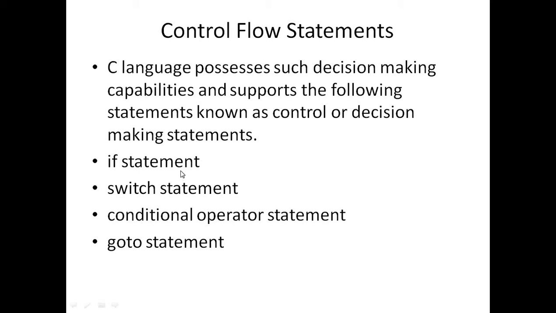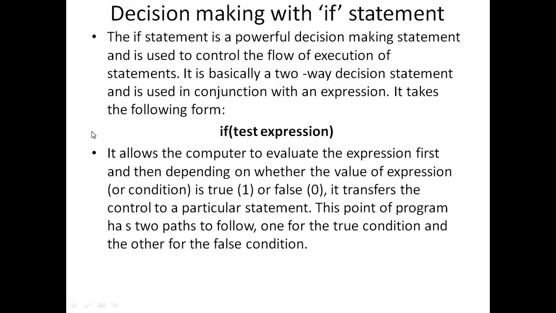C provides four types of decision making statements: if statement, switch statement, conditional operator statement, and goto statement. In that, we have already seen the conditional operator statement, what a conditional operator is and how it is used in a program. Now we will see the first one, the if statement. So decision making with the if statement.